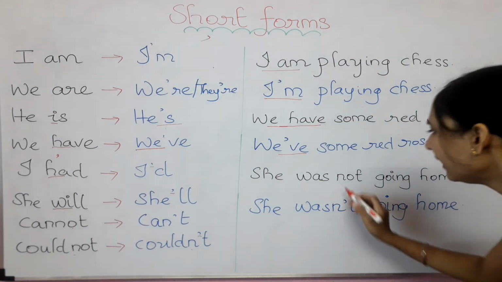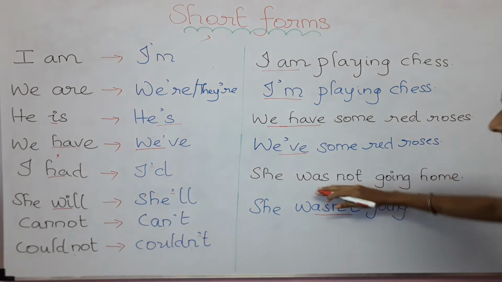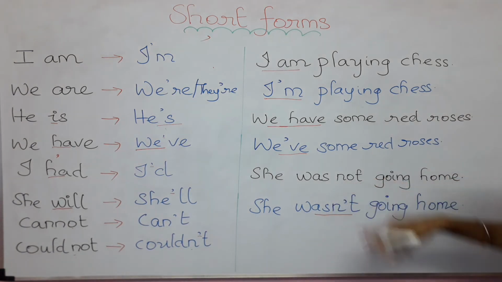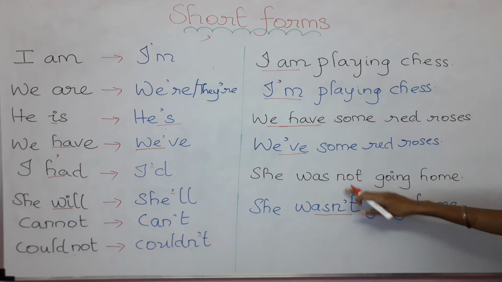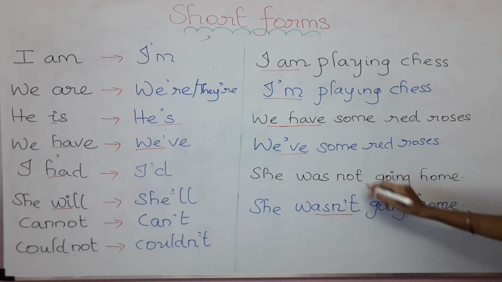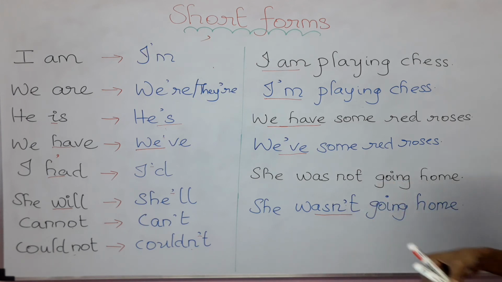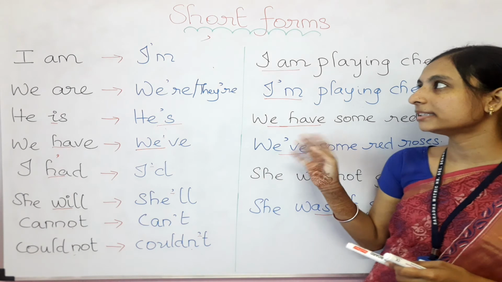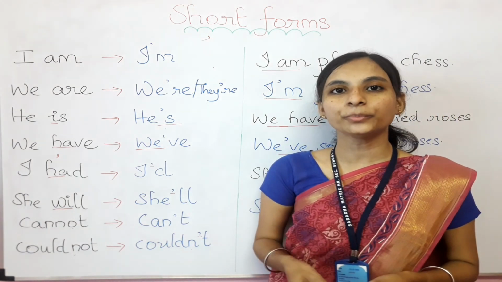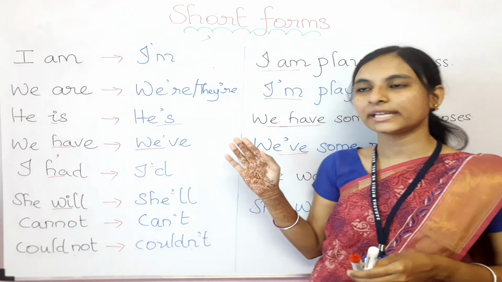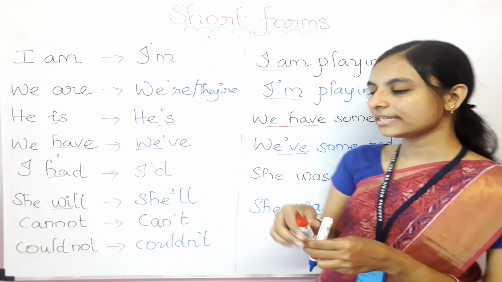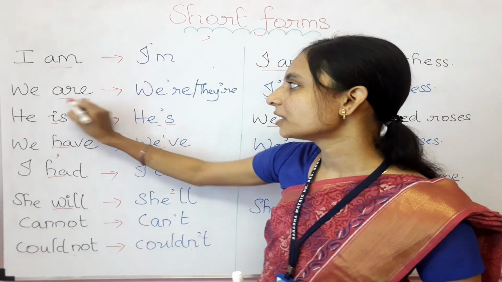So here, when a verb comes with not, we can make the changes in the not place only. So here n will come as it is. In place of o, I need to put an apostrophe. Then the t will come as it is. So children, I hope you are clear with this short form. Whenever we are writing in the short form, you need to make the changes in the verb place only. The subject will come as it is. Only these verbs are going to be shortened.